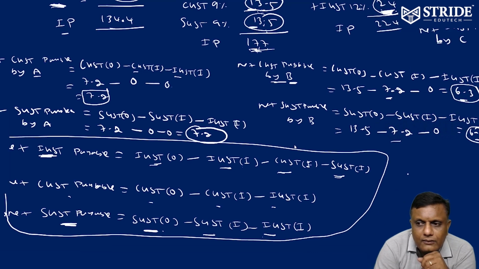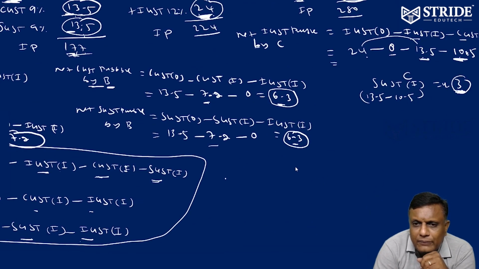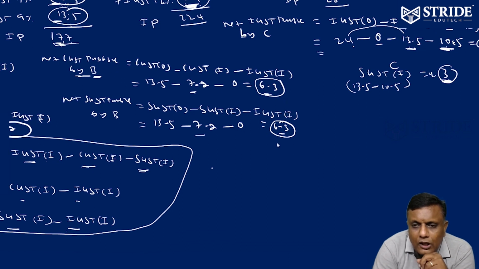Plus, coming back to B's sale. How much CGST is payable by B to the government? 6.3. How much SGST is payable by B to the government? 6.3. 6.3 will go to the government.